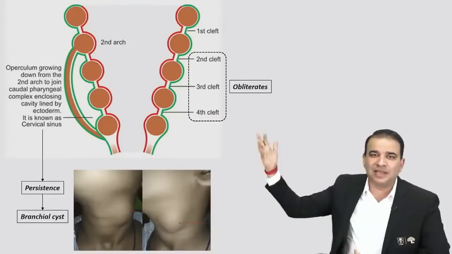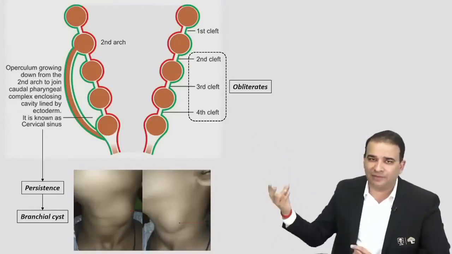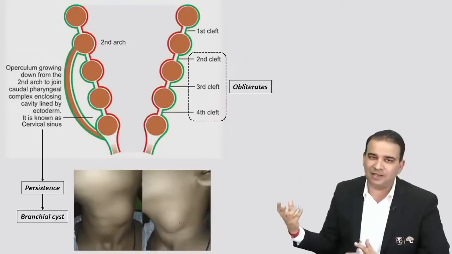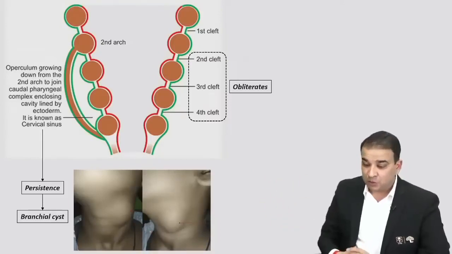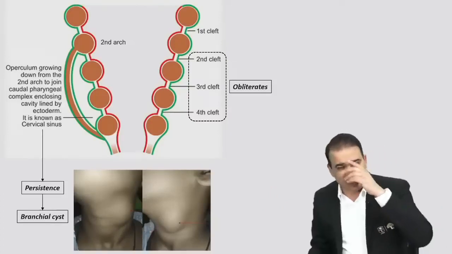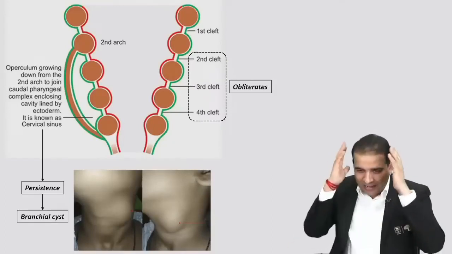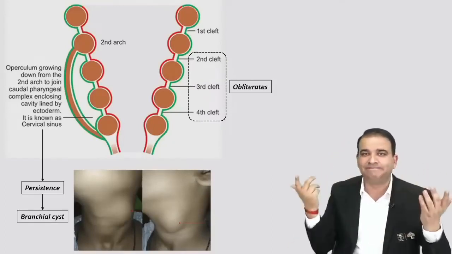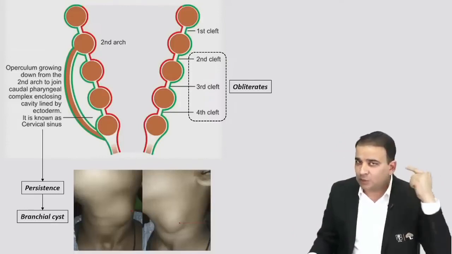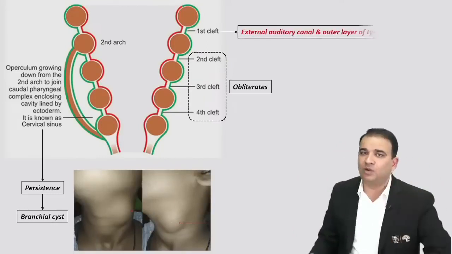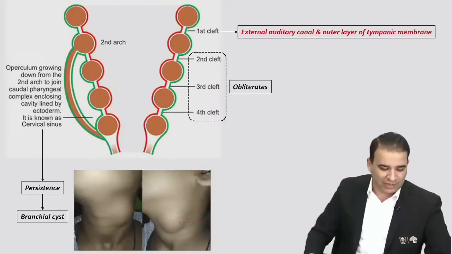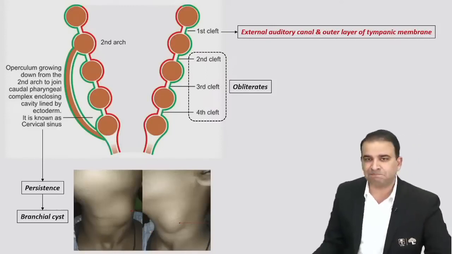So ये तो मिला हमें second, third and fourth cleft से. That's obliterated cleft. If some remnant is there, that can give rise to the branchial cyst. So the only cleft that remains is the first cleft. And what will the first cleft give rise to, guys? Now look at the entire head and neck. यार एक ही opening है side में. That will give rise to the external auditory canal and the outer layer of the tympanic membrane. It contributes to the external auditory canal and the outer layer of tympanic membrane.